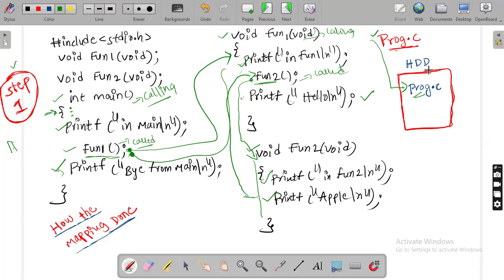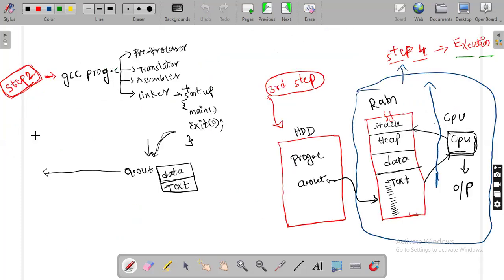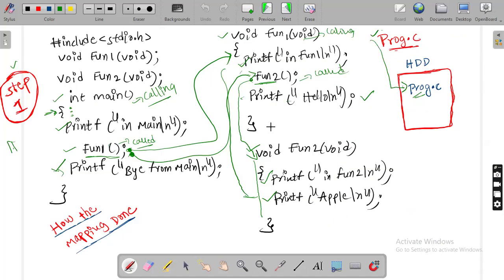Okay, see here next. So what is step two after writing the program? In step one, we write the program and save the file. Which file? The prog.c file. The prog.c file is saved in secondary memory. That is your step one. What is your step two?